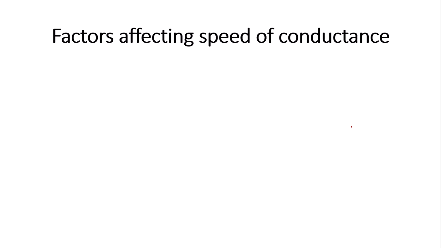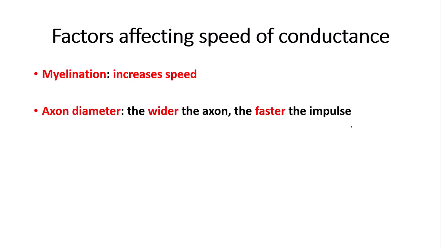So now we're going to focus on the factors affecting the speed of conductance, or the speed of impulses. The first one is myelination. Myelination increases speed, as I've said earlier, as saltatory conduction occurs. Another factor is axon diameter. The wider the axon, the faster the impulse.